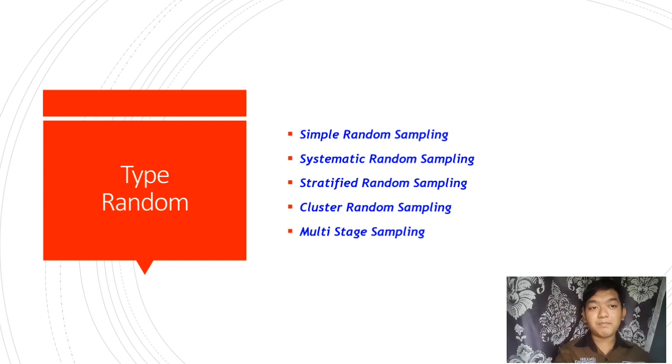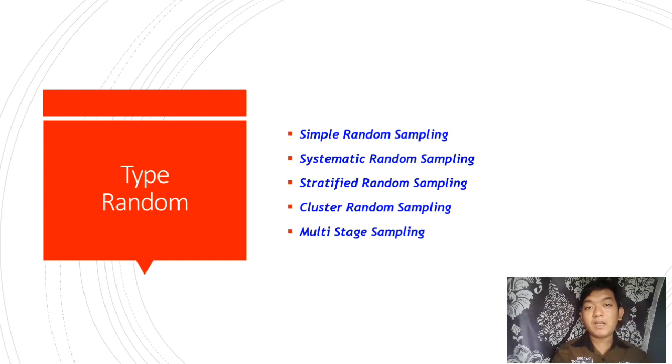4. Cluster sampling. Cluster sampling is a group sampling technique. This type of sampling is carried out based on certain groups. The purpose of the cluster random sampling method, among others, is to examine something in different parts of an agency. 5. This type of sampling process is carried out in stages.